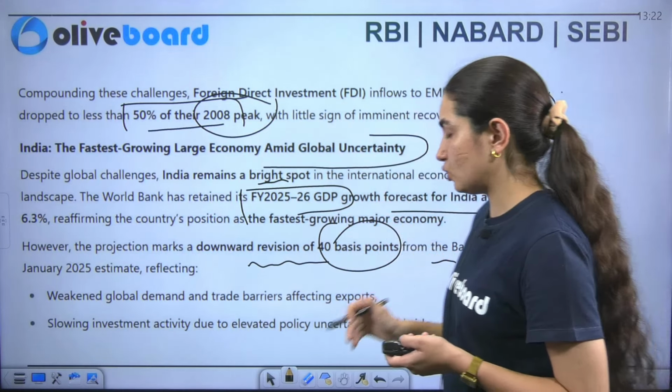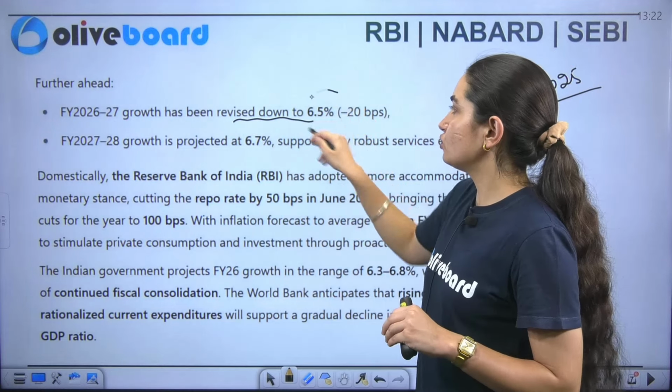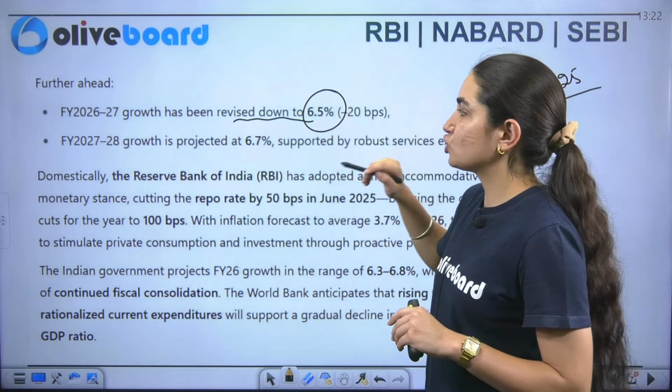Then when I talk about ahead, this is the projection of this year, that is 6.3 for 2025. But what about the rest of the years, beta? So in 2026-27, it is revised down to 6.5%. Then the projection specifically for 27-28 is 6.7%.